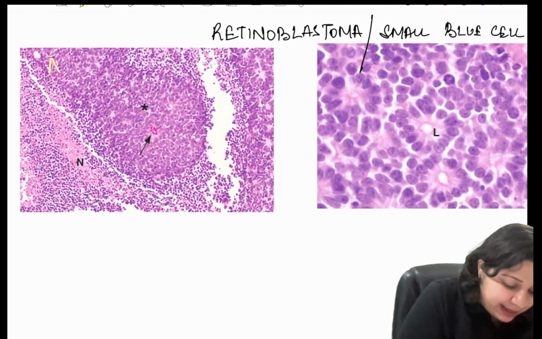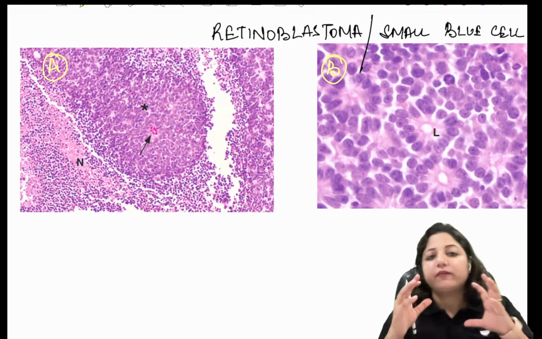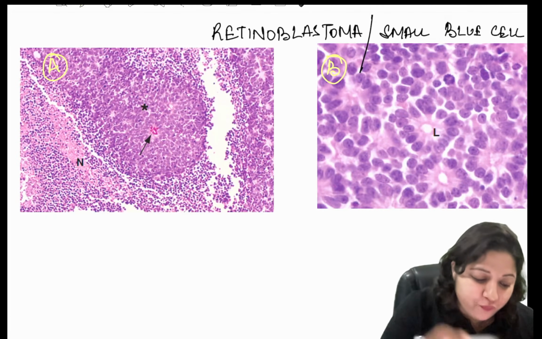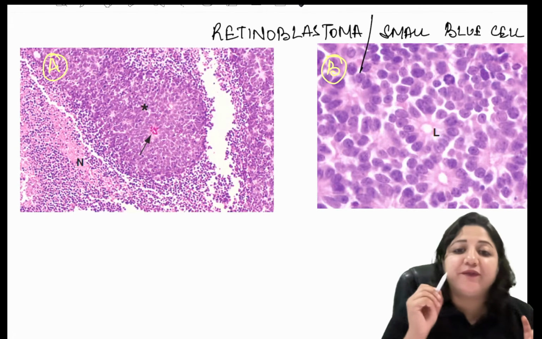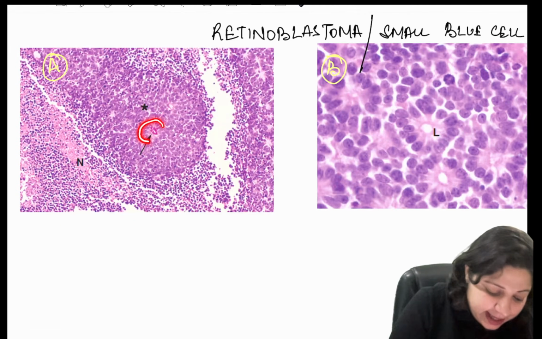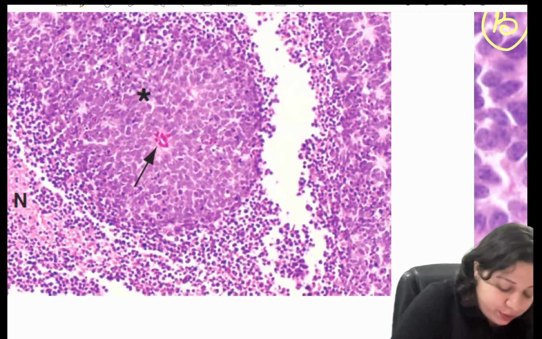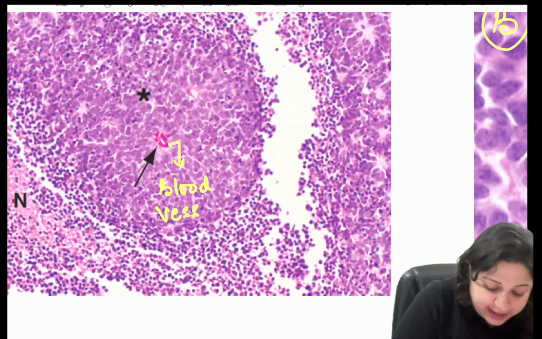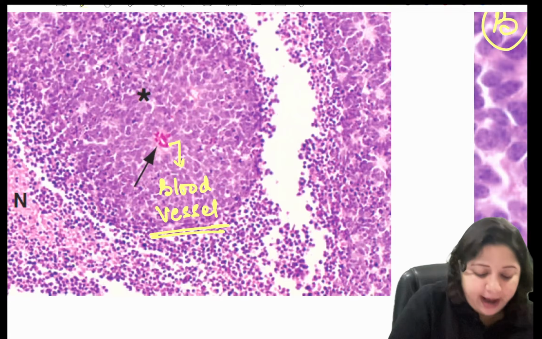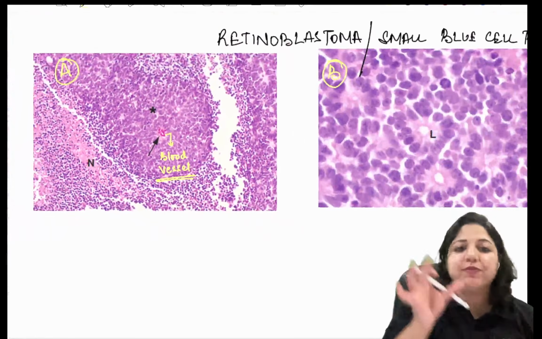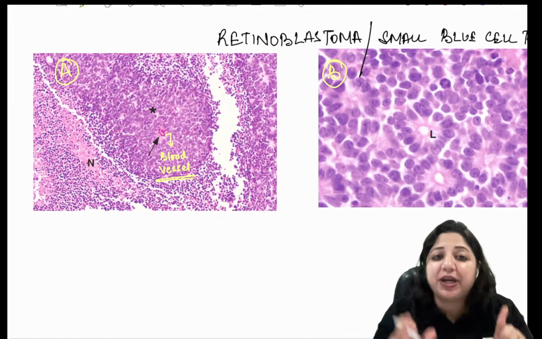This is pattern A and this is pattern B. What is A called? When you see here, you have the viable tumor cells around a blood vessel. There is a blood vessel, and all these viable tumor cells are around the blood vessel.